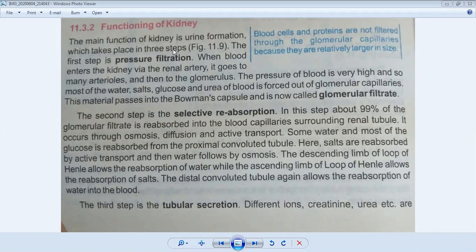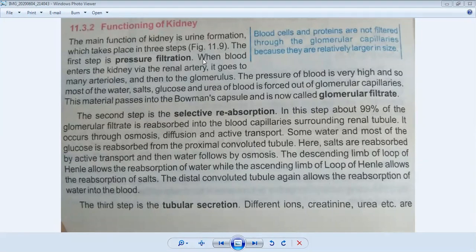First is called pressure filtration, second is called selective reabsorption, and the third one is called tubular secretion. So we will understand the function of kidney with these three steps. First is pressure filtration, how it is formed in the body. Second is selective reabsorption, how it is made. And the third is tubular secretion. First I will explain from your book what pressure filtration is.